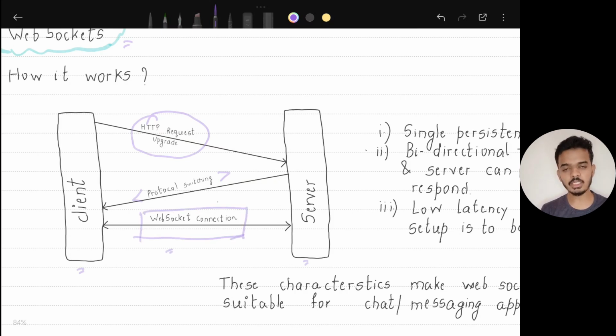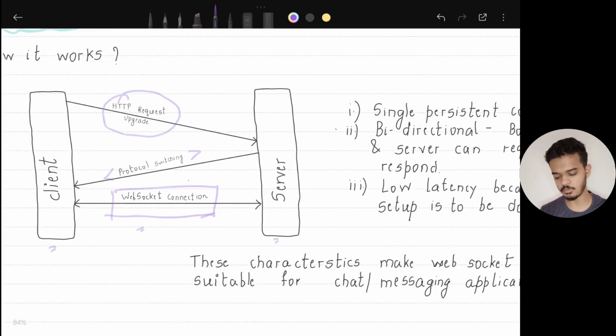Once the WebSocket connection has been set up, anytime a client can send a message to the server and anytime the server can send a message to the client. Okay, so this is a one-time setup. So the delay would only be added once. Post the connection being set up, they can anytime send request and response. Both can initiate requests, both can initiate responses, whatever way they want.